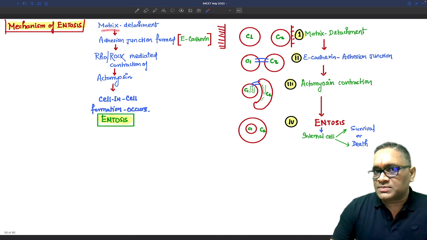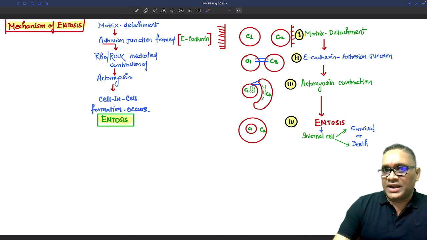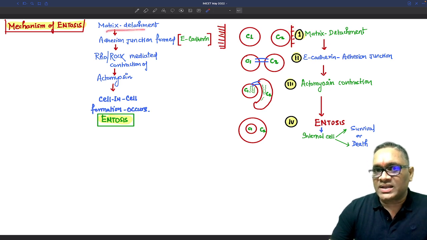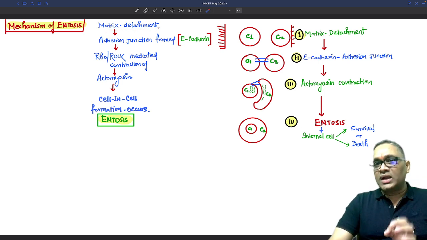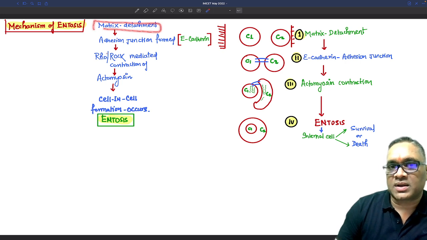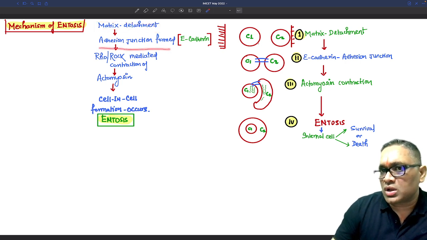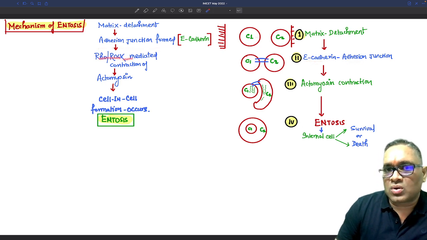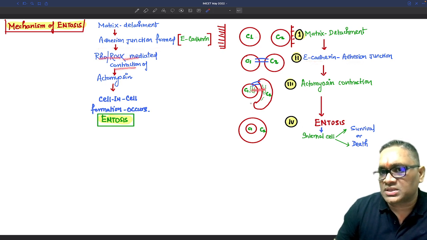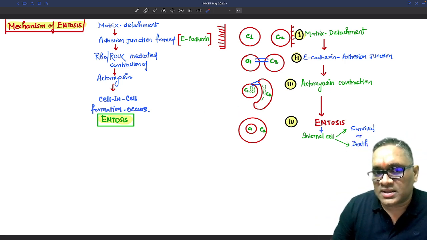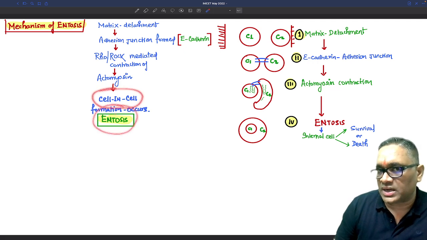So what will happen in this? Matrix will detach and adhesion junctions will be formed. See, this is the basement membrane and these are the two cells, right? So matrix detachment is the crucial part of entosis, right? This is the most important part of entosis, matrix detachment, which will allow the adhesion molecules to form. So now you can see the adherens adhesion molecules have been formed. Then Rho-ROCK mediated contraction will happen, and this cell will start contracting and move inside the other cell, and that is how cell in cell is formed, which is entosis,